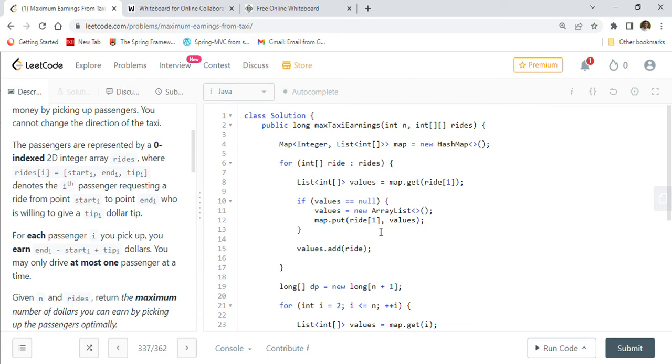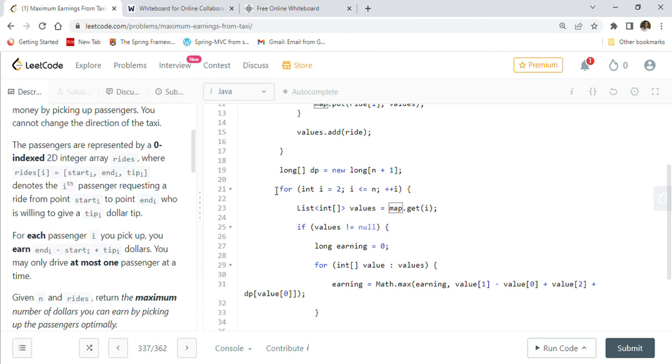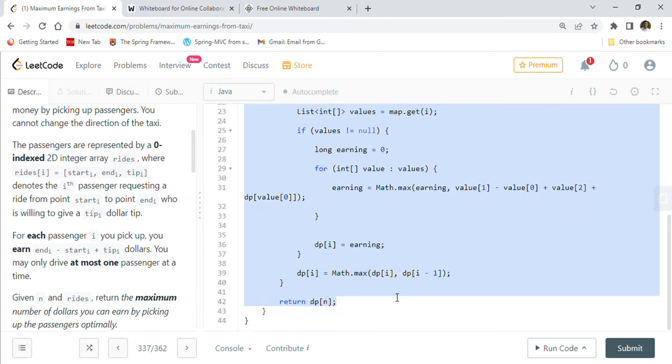How about the time complexity? If there are n entries in rides, we go n times through this rides array and populate our map. The map will have a maximum of n different entries, and then we go through all these n values. So it is order of n time complexity.